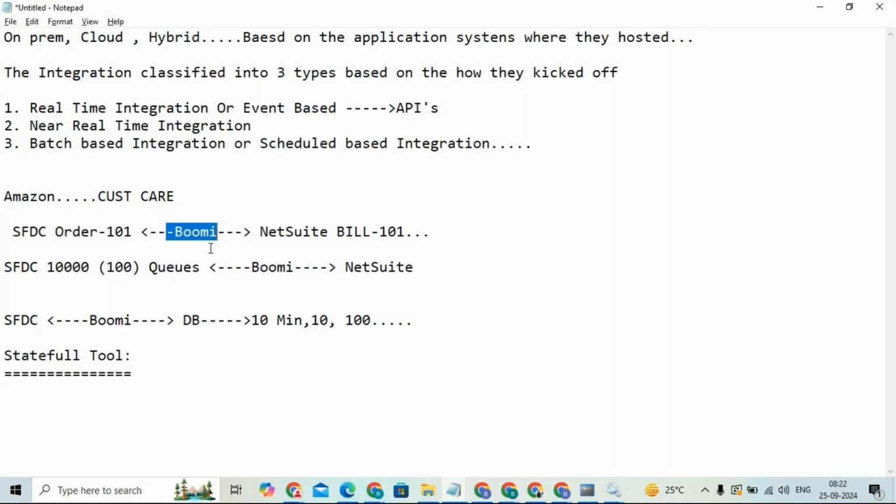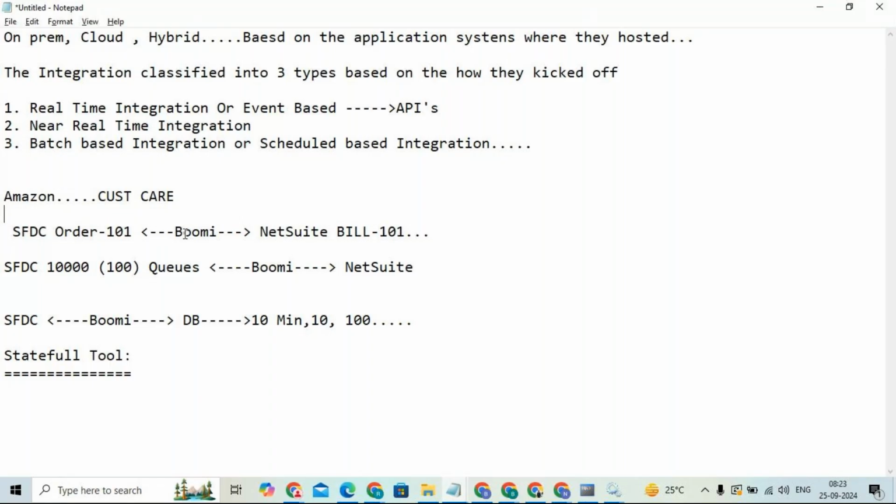Go and ask the integration layer again. This team will come and ask, "Hi Boomi team, what's going on? So-and-so person created one order, and still is waiting for that response. What is going on?" Then Boomi will maintain some metadata, right? Boomi will maintain some execution details. "Okay, just give me 2 minutes, I will check and let you know the response."